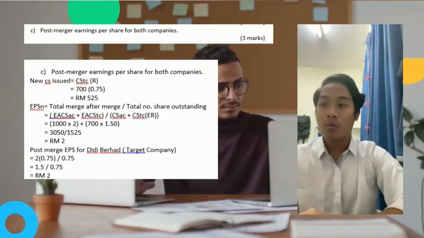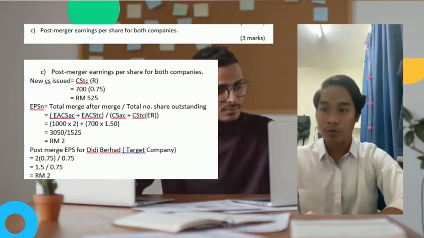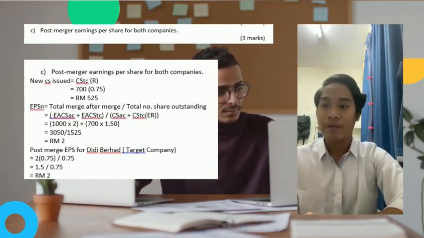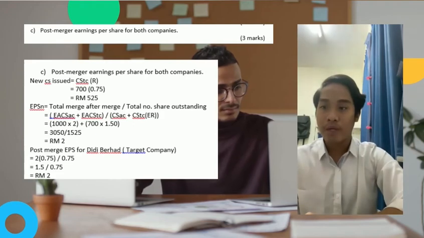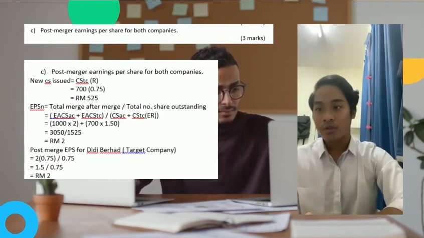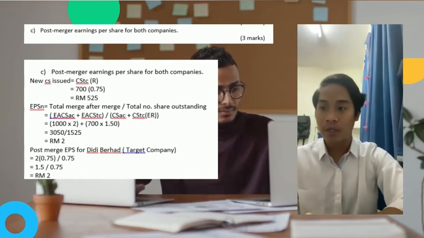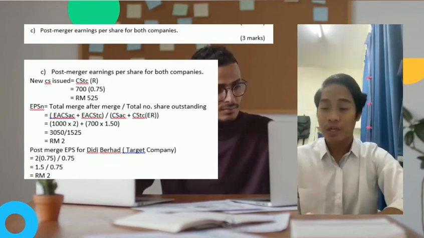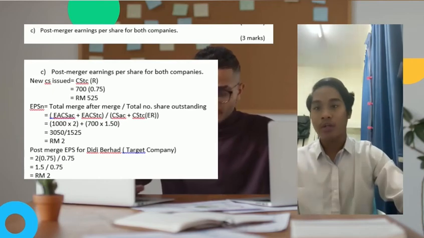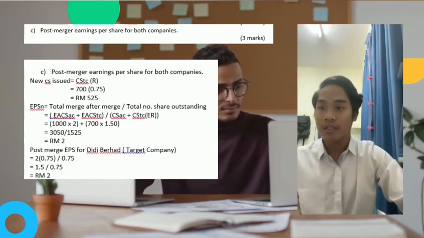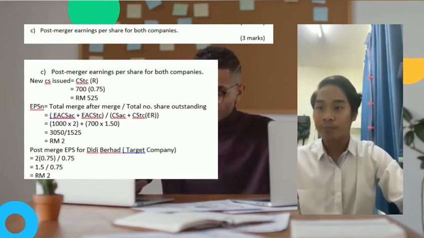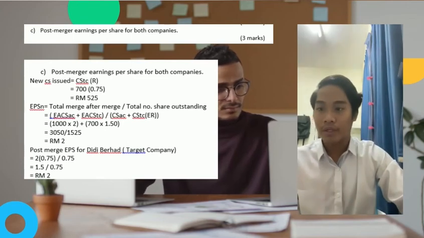So 1,000 multiplied by 2 plus 700 multiplied by 1.50. So the answer is 3,050 divided by 1,525. So the answer is RM2.